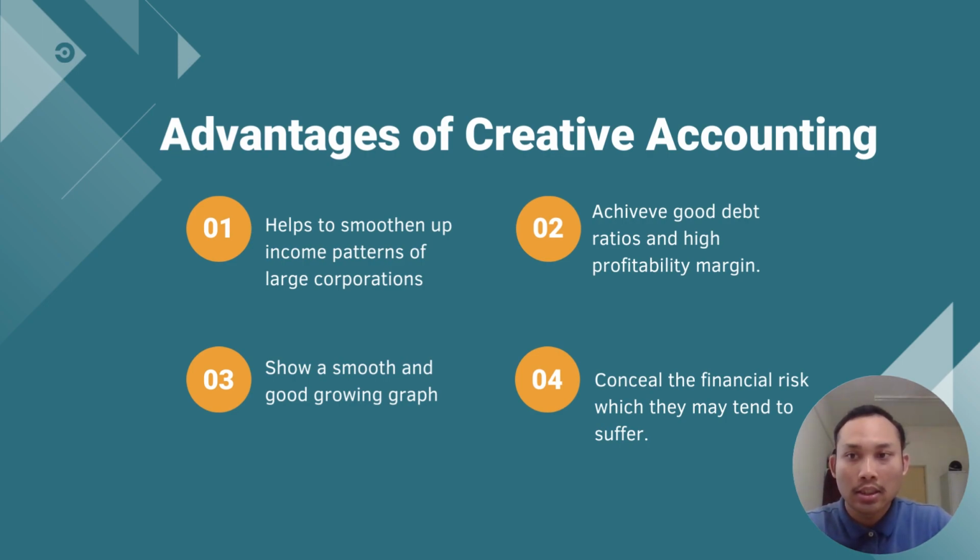Companies dealing with volatile markets such as oil companies may use creative accounting to smooth out erratic results in order to avoid alarming their investors. Plus, a company that requires financial assistance may use accounting policy to achieve low debt ratios and high profit margins. The company growth graph can be smoothened and steady to attract investors.